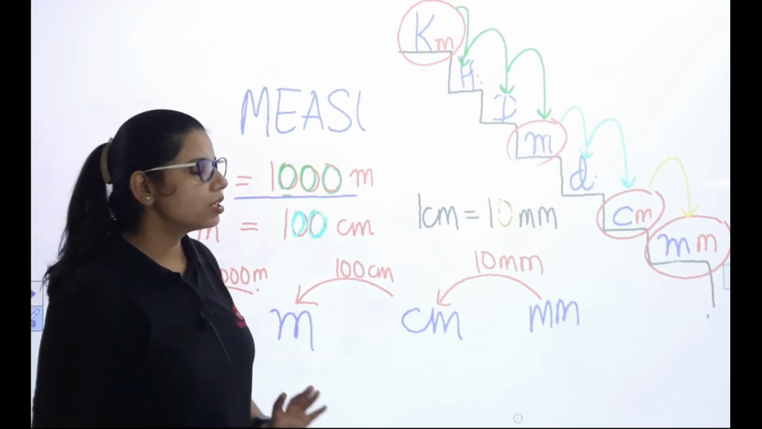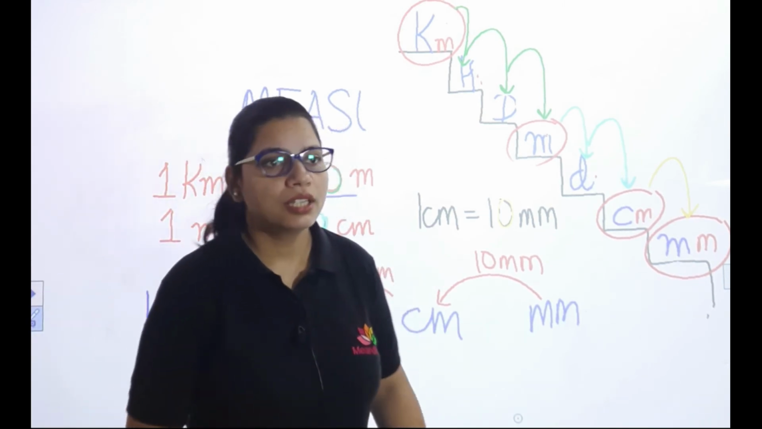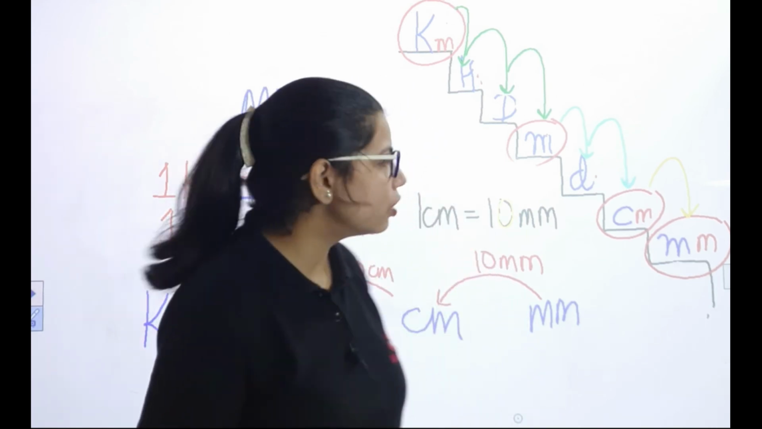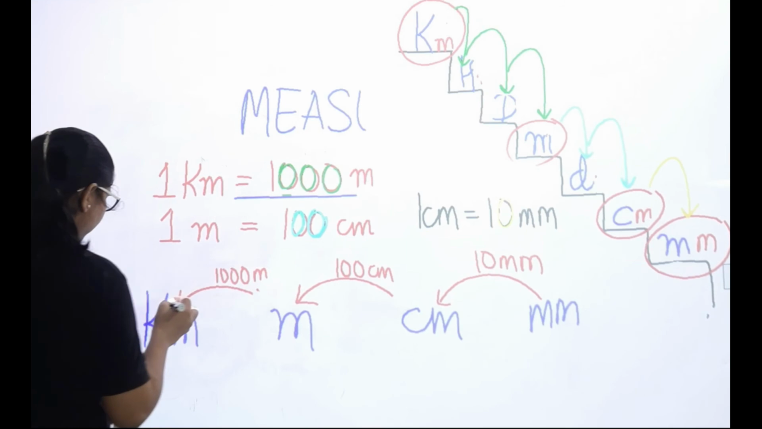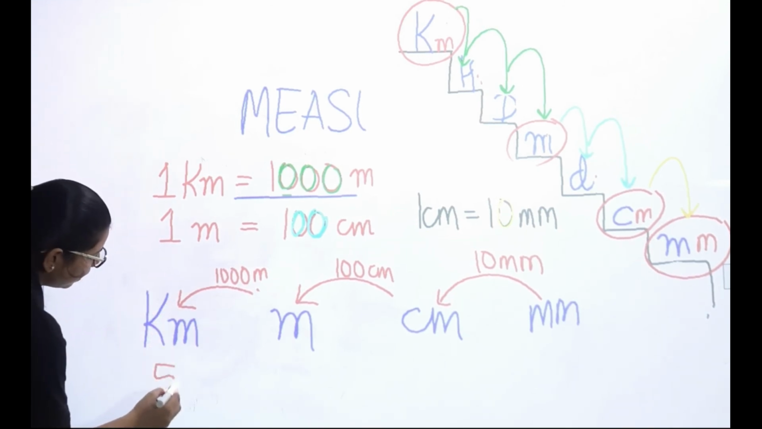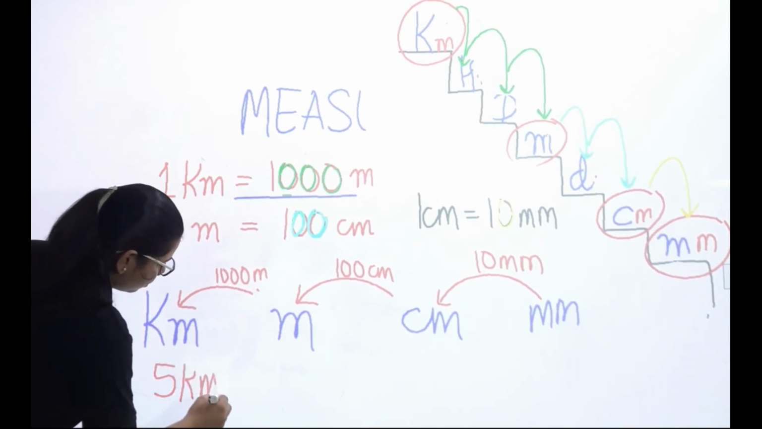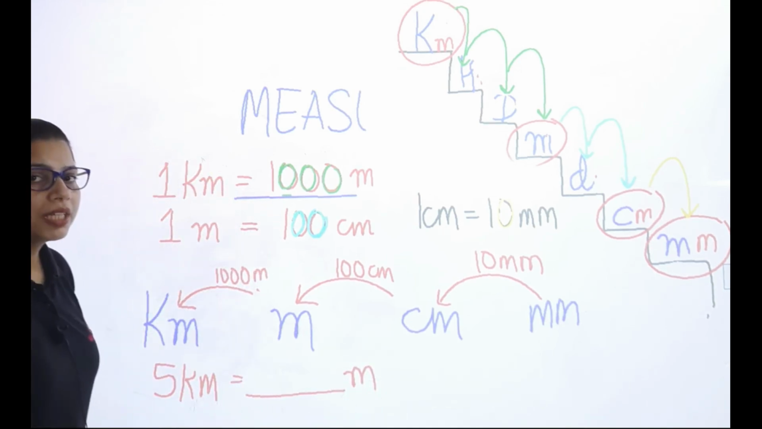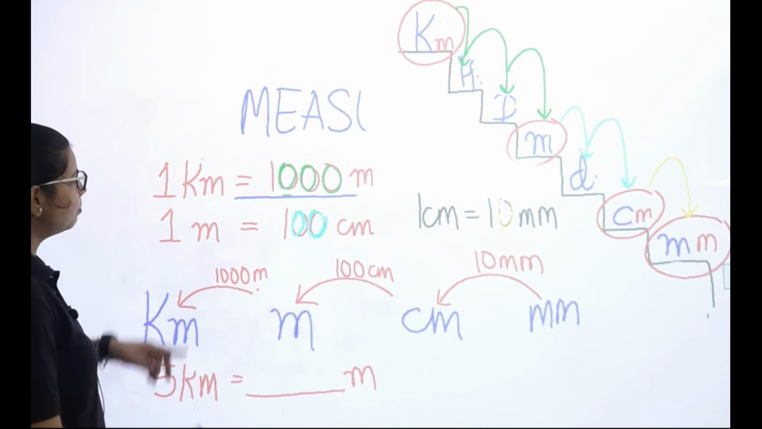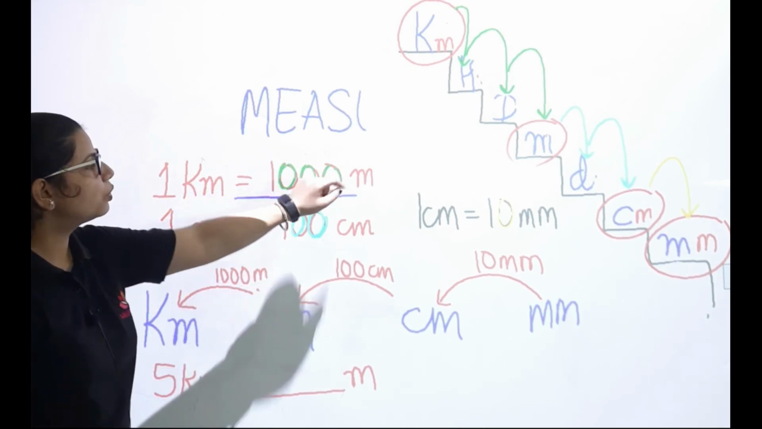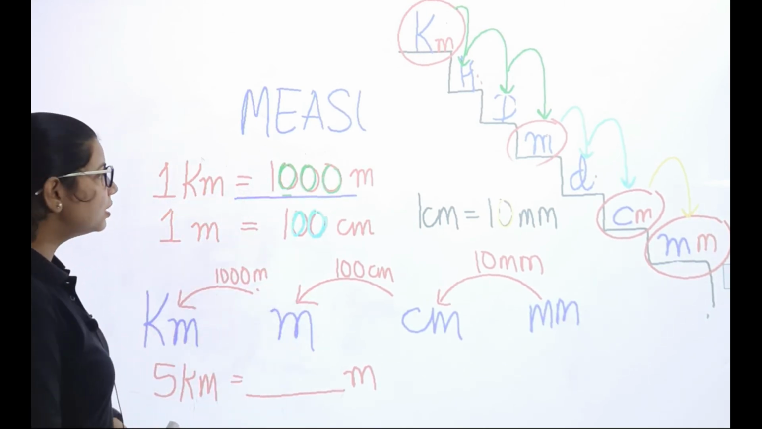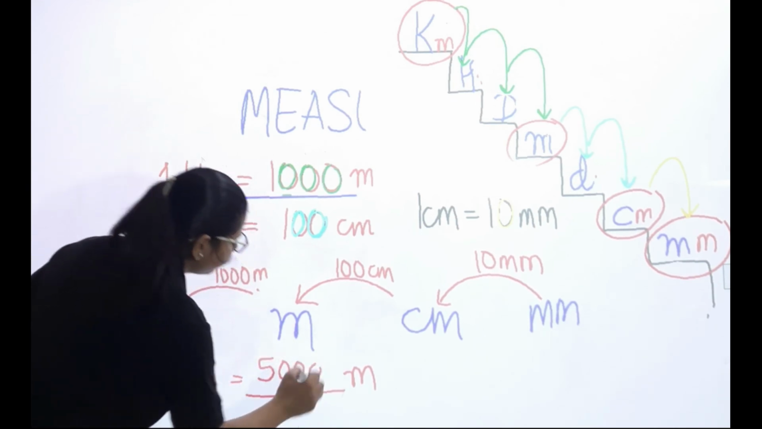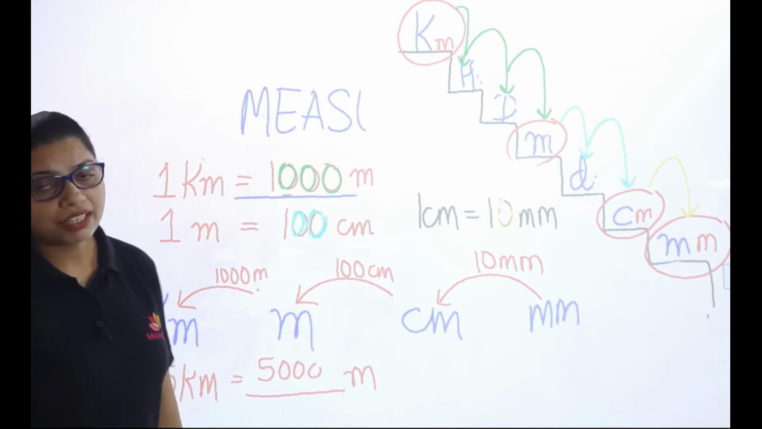So this is conversion of units, especially these are units of length. Length measuring units. Now, how does a question come? If I ask you 5 kilometers is equal to how many meters? So 1 kilometer is equal to 1000. 5 kilometers will equal 5000. Just multiply by 5 here. It will be 5000.